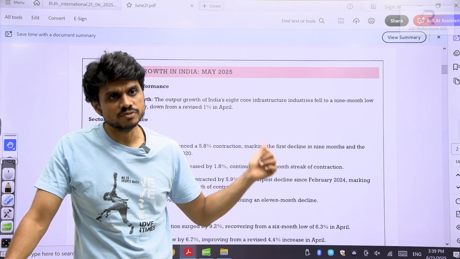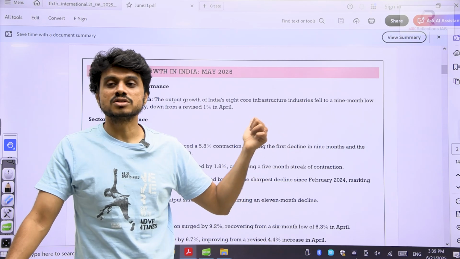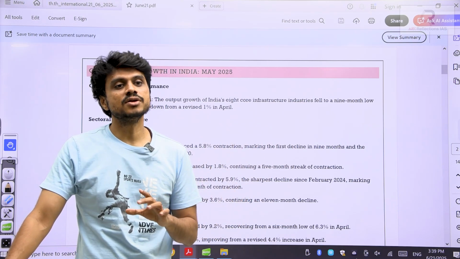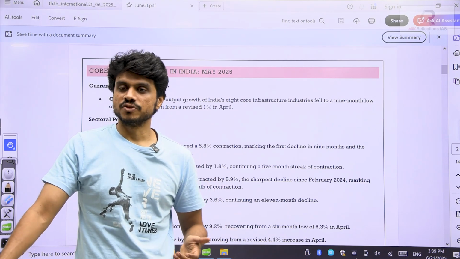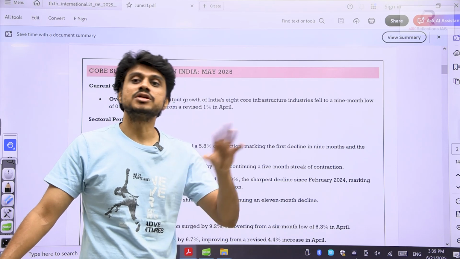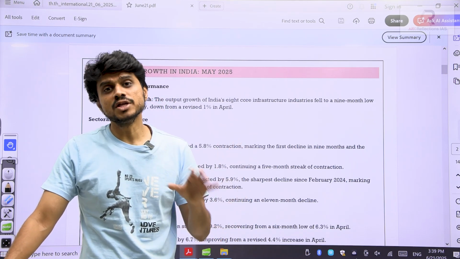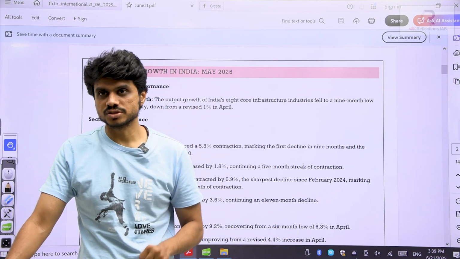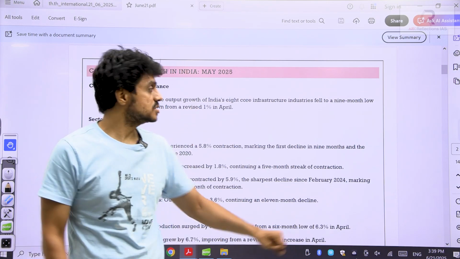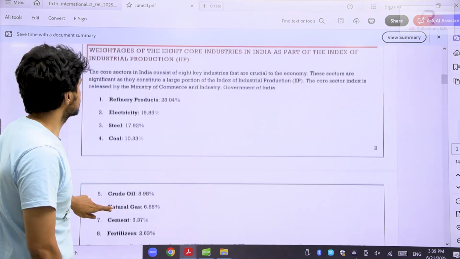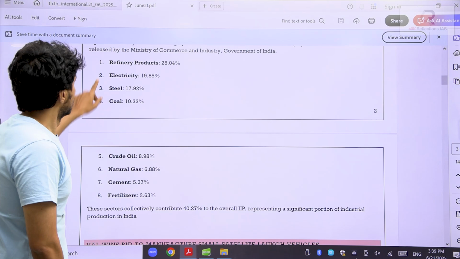Now, in which area are they talking about the growth? These are the core industries. Like I have said previously, we calculate the growth of industries using the Index of Industrial Production. What is the growth rate that is happening in the industries? Within the industries, there are certain industries which are considered core industries. What are those core industries? These are the eight core industries which we have. See here, these are the eight core industries.